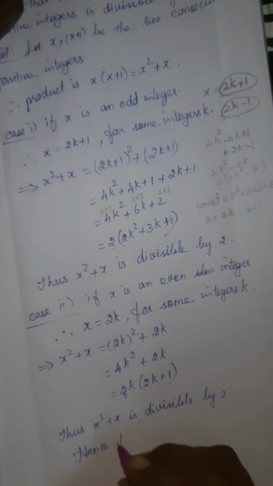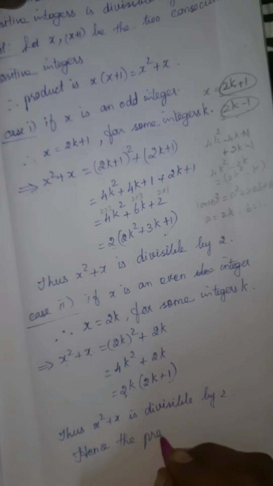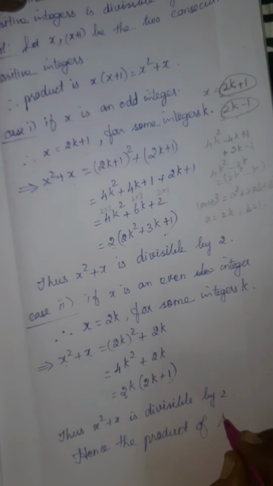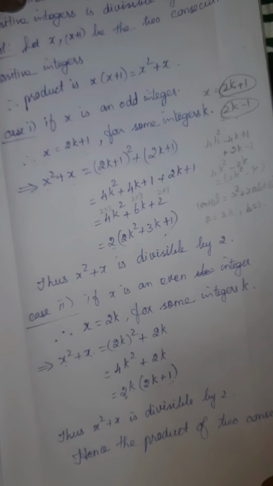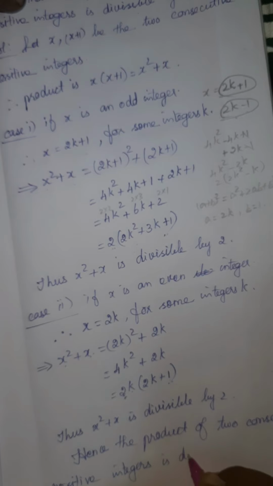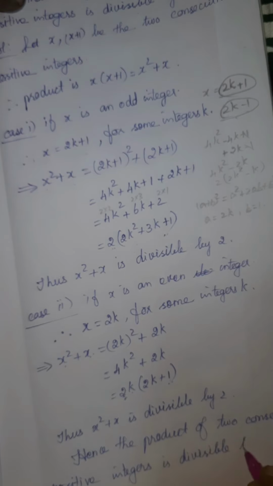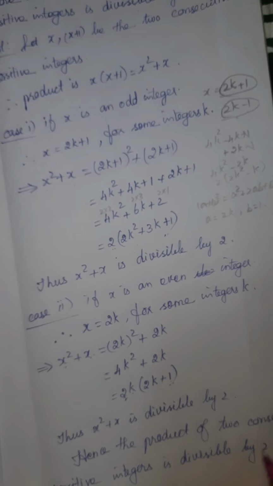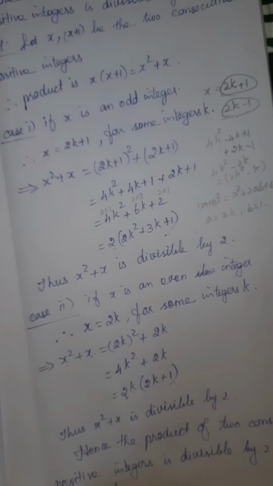Hence the product of two consecutive positive integers is divisible by 2. Are you all clear? Hence proved.